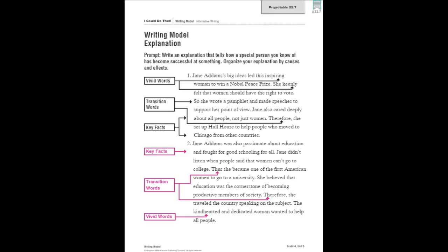Why is that so much better than just writing she was denied her inheritance, she was a female? That word because in there clearly shows that cause and effect relationship. She was denied it because she was a female.